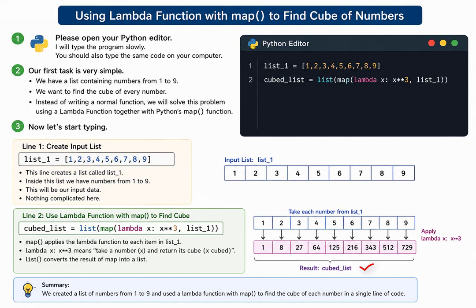Now, before running the program, I want everyone to think for a few seconds. Can anyone tell me what will be the cube of 5? Yes, 125. What about the cube of 7? 343. Very good. So based on our understanding, can you predict the complete output? It should contain the cubes of all numbers from 1 to 9. Now let's execute the program. You can see the code in our conversation history.